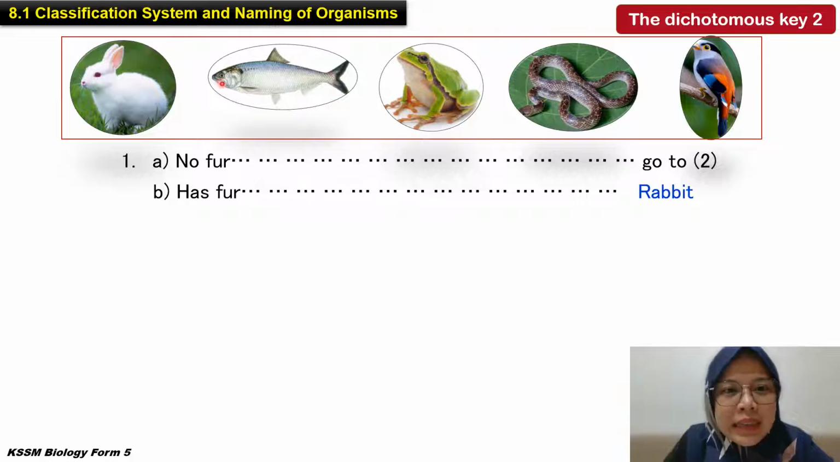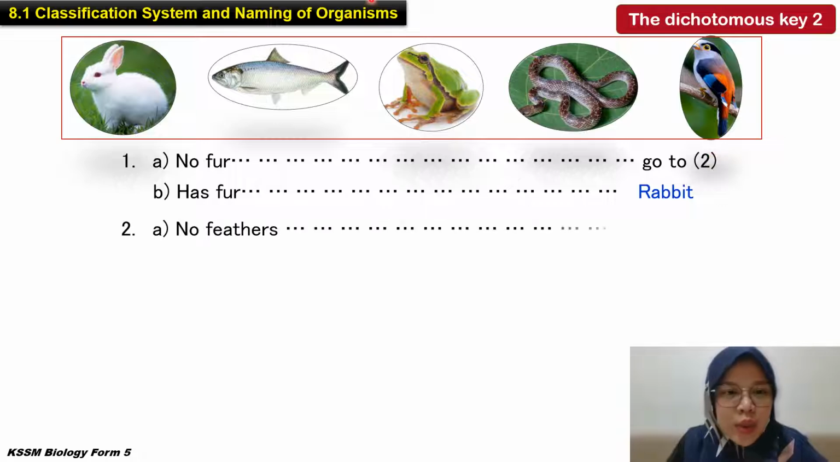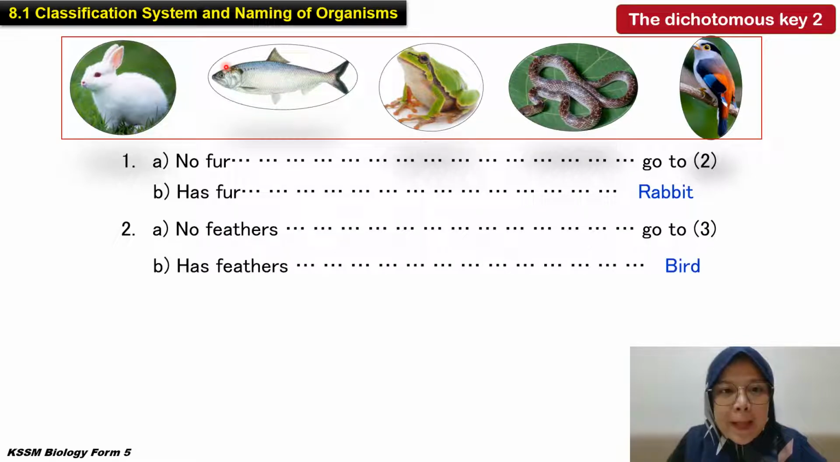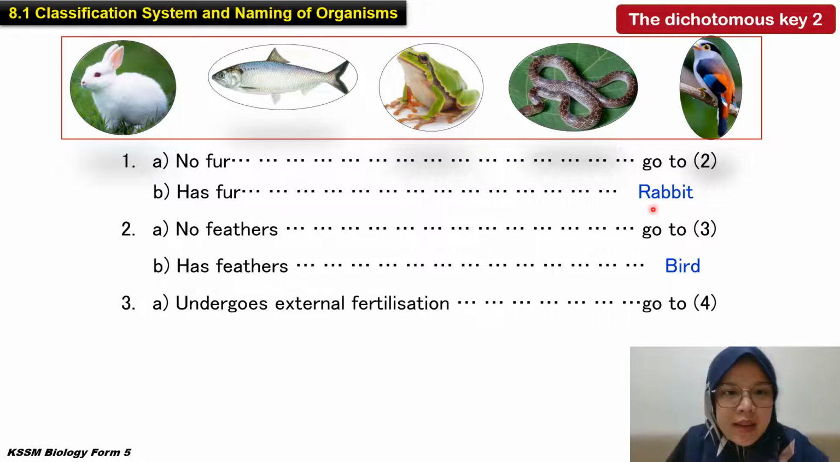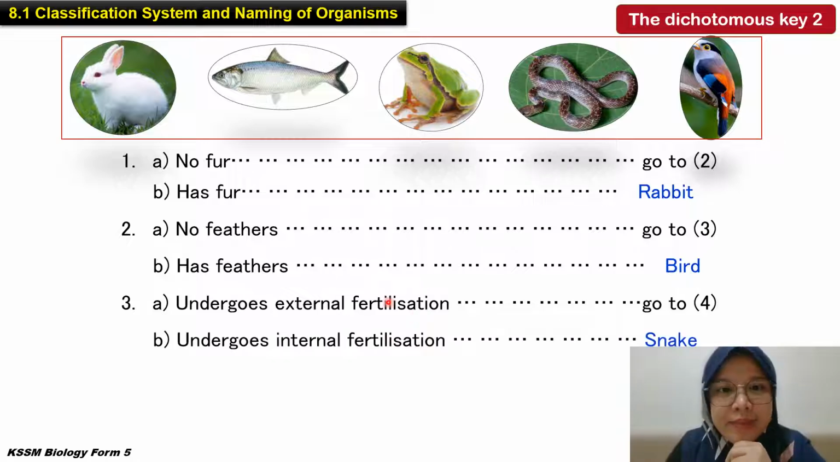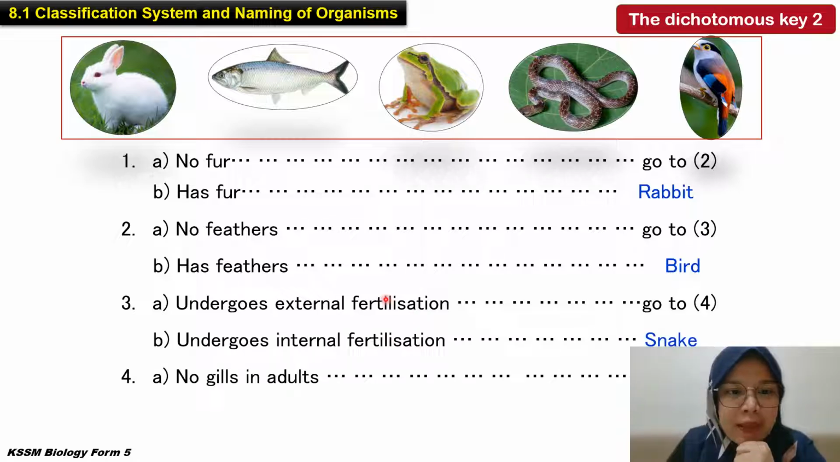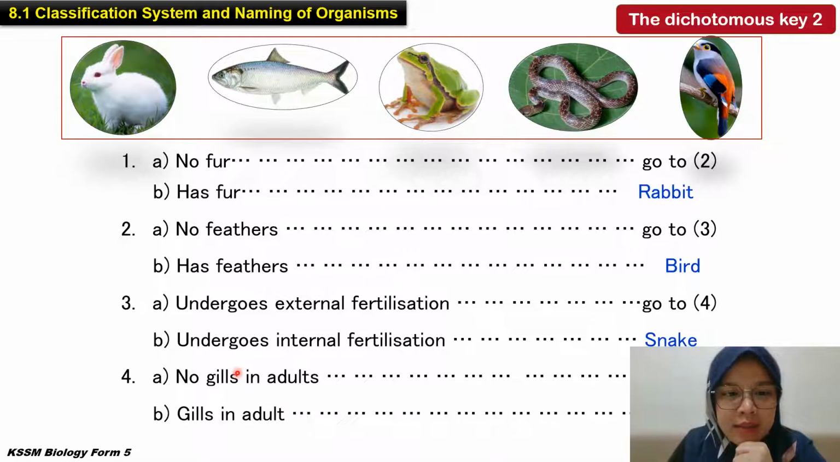But say we want to look at the fish. No fur, so we go to number 2. Number 2, no feathers. It also has no feathers, so go to number 3. It undergoes external fertilization. Does the fish undergo external fertilization? Yes, correct. So go to number 4. No gills in adult and gills in adult. So the answer is fish. That is how the dichotomous key works. Okay?